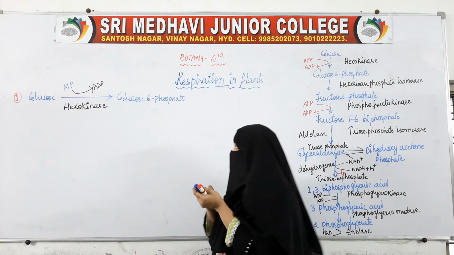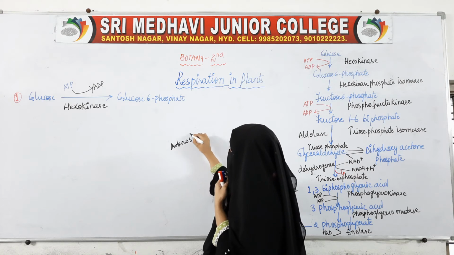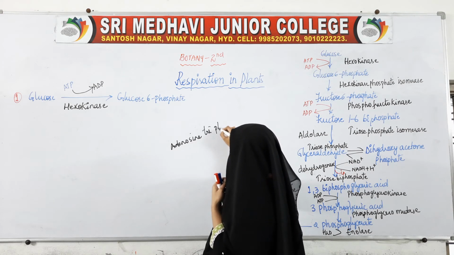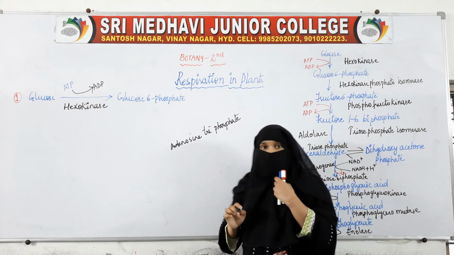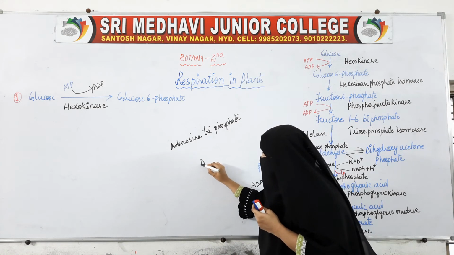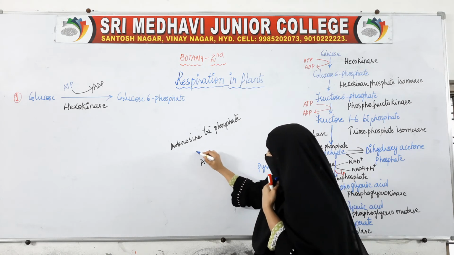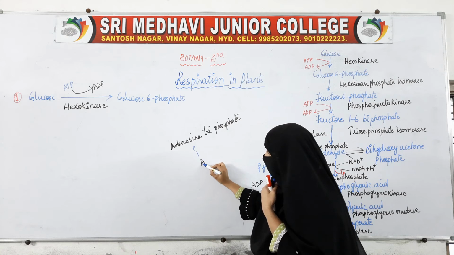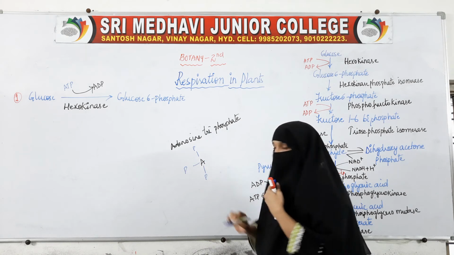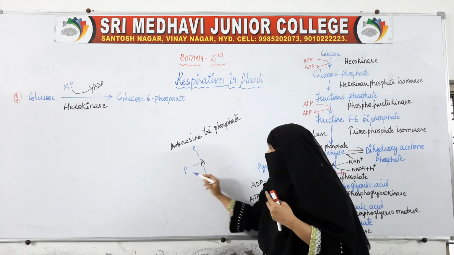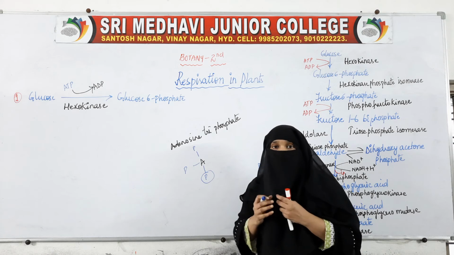ATP means adenosine triphosphate. The full form of ATP is adenosine triphosphate. To this molecule of adenosine, 3 phosphates are attached; tri means 3 phosphates. In this, the terminal phosphate will be storing the energy.